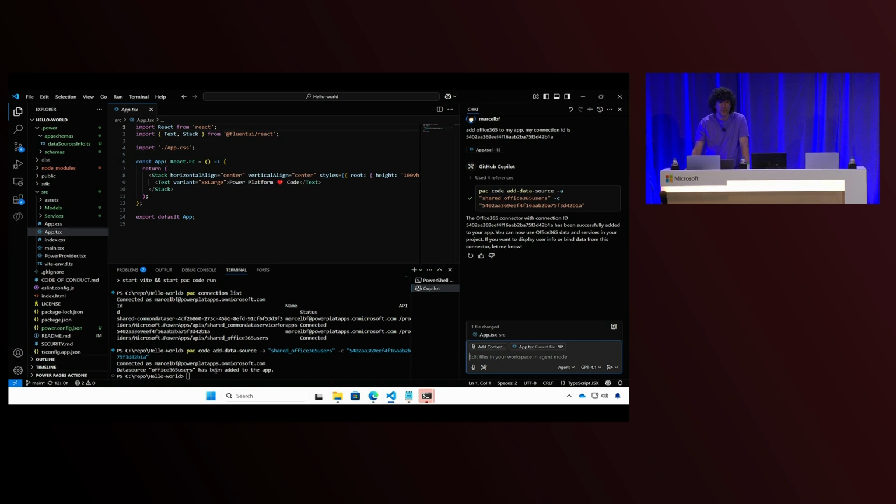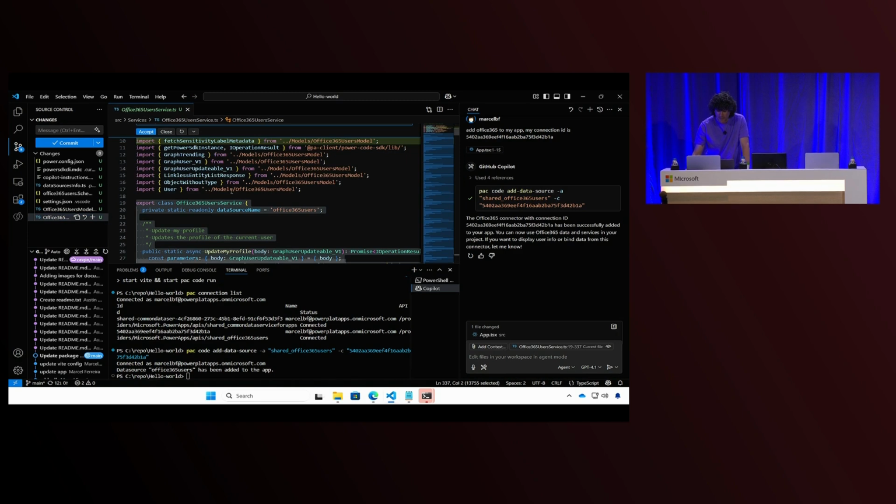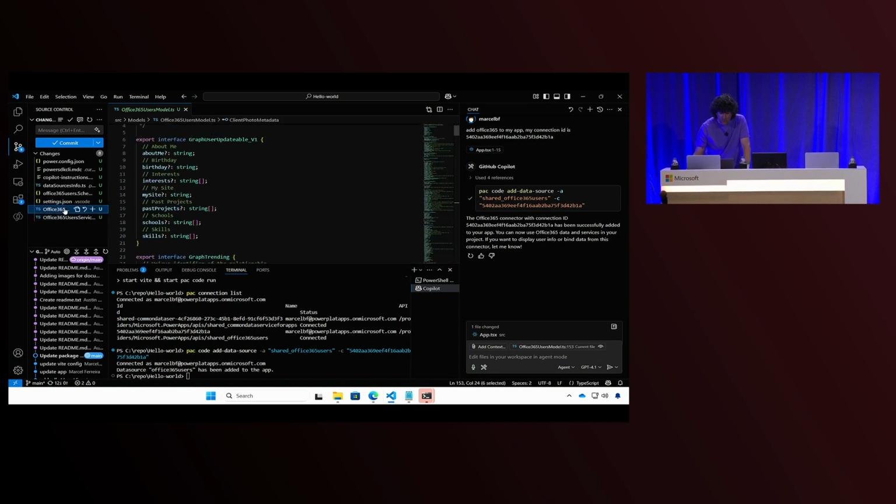But what does it mean? Let's have a look underneath. I will go here to see what I have in my repo. I have two new files. I have this Office 365 file, which describes the service. With this, I will understand what actions I can do with this connector. And I also have a new model, which will bring some sanity, some types for me. I love types. So with this, I can build my application. I can understand what I have with the connection and what I can do with my app.